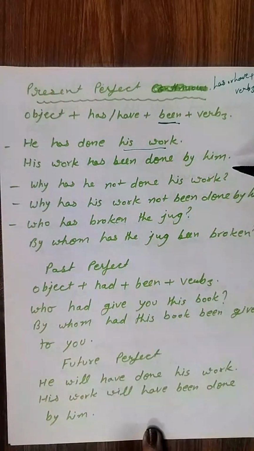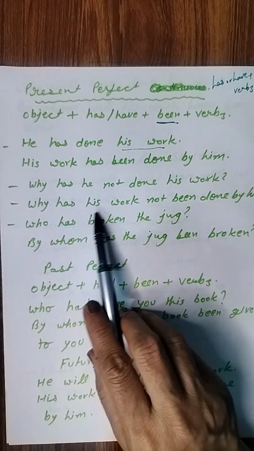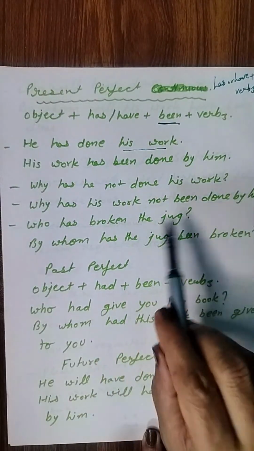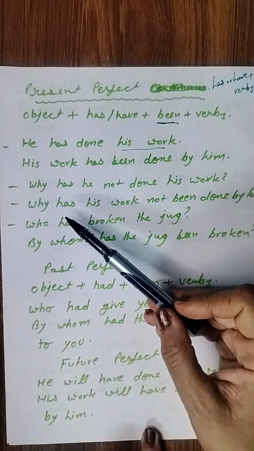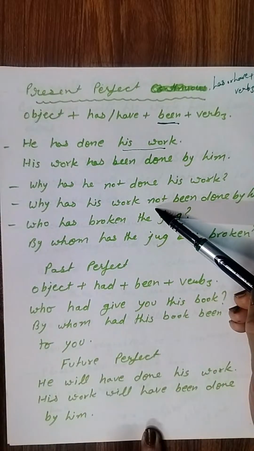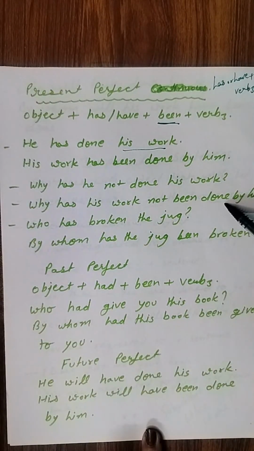So again, this is interrogative sentence and we have to be very much careful for this. So why has his work not been done by him? Means question word plus helping verb plus object, and if it's negative also, then not, then this extra word been. Okay, then verb third form.